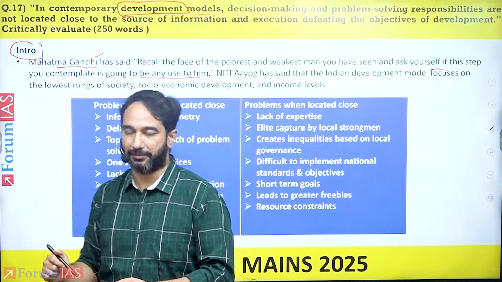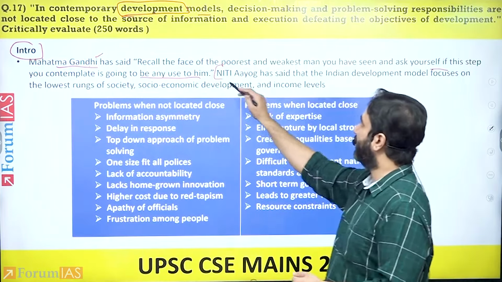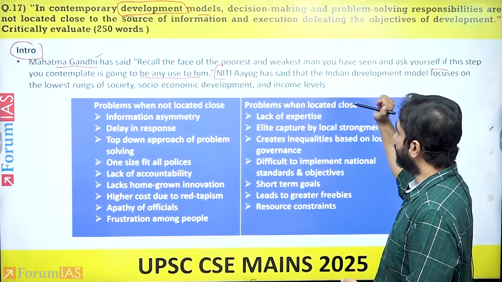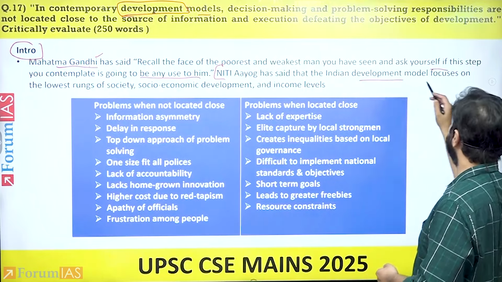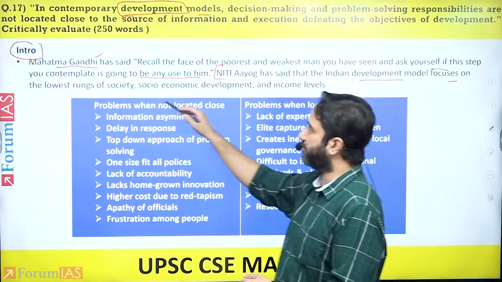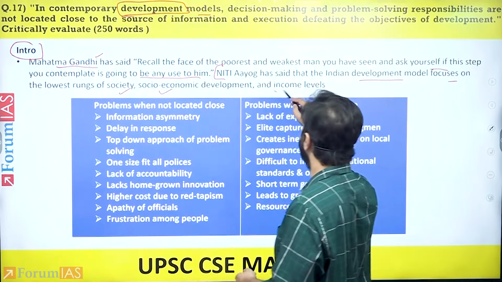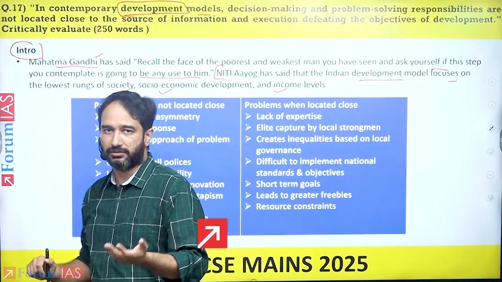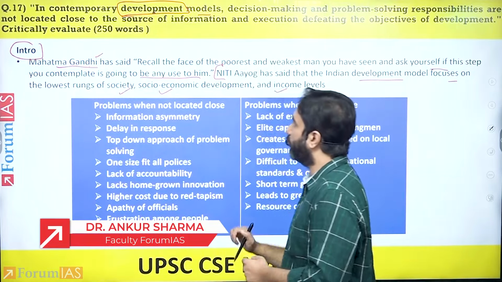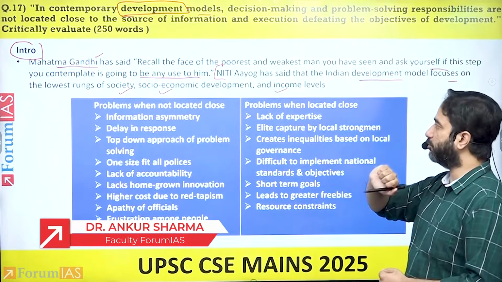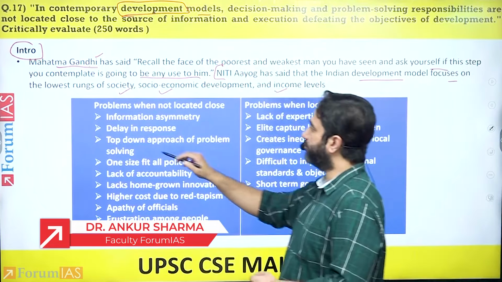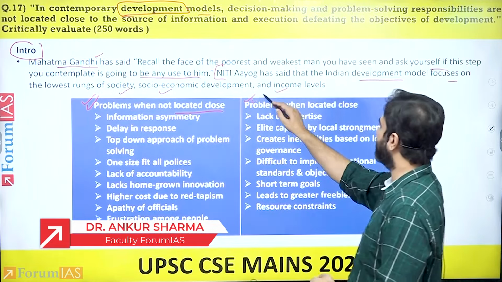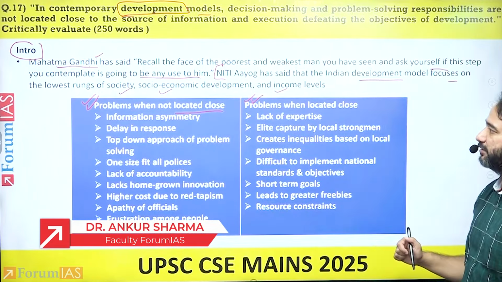Further, you highlight there is a recent report by the Niti Aayog, and it has ended up saying that the Indian development model focuses on the lowest rungs of society, socioeconomic development, and income levels. It came out just, I think, last year by the Niti Aayog. Then you divide the question into two parts. What are the problems that happen when it is not located close? And what are the problems that happen when it is located close?